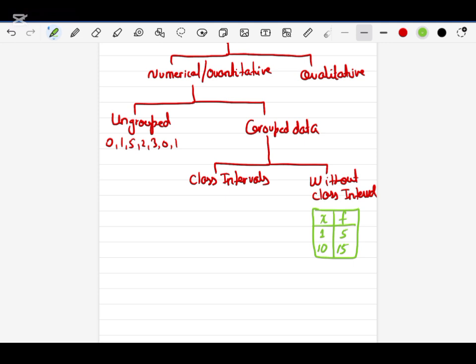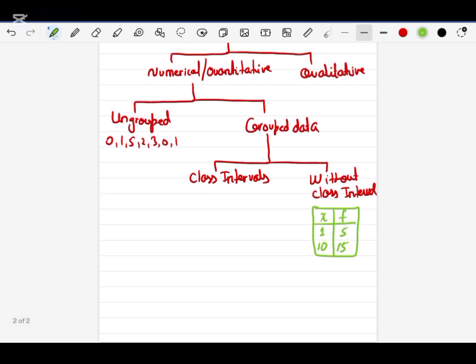I'm giving just a basic example to understand without class interval. So x is the marks in the math exam, and f is the frequency, how many students got 1 mark and how many students got 10 marks in the math exam. This is what we have without class interval.